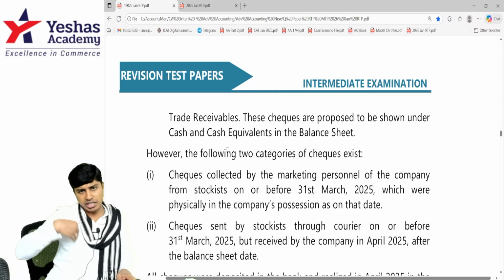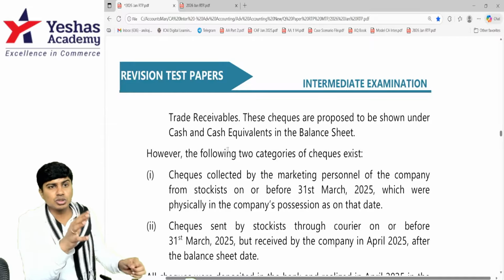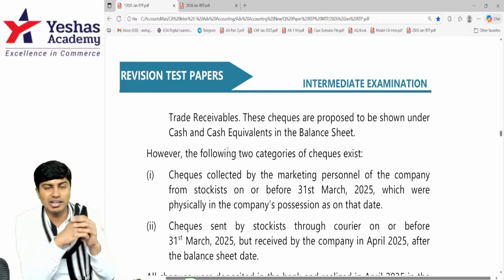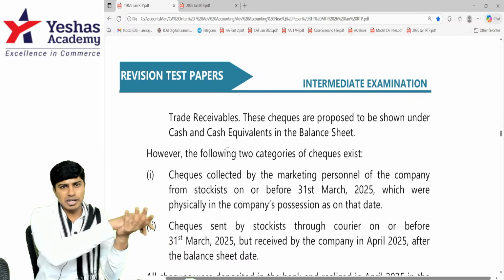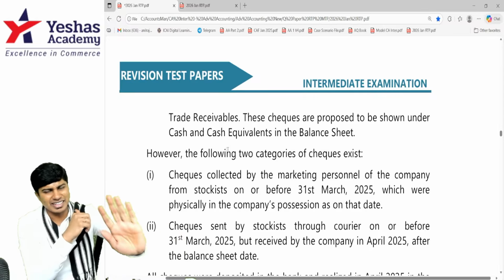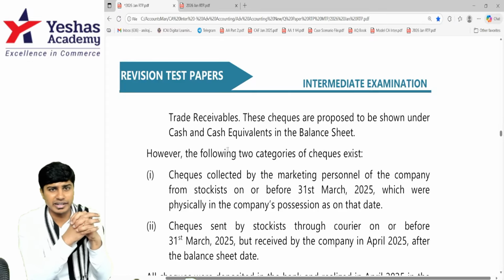So you have received some check from your customers and check is not encashed yet. They want to show it as checks in hand as a separate item under the head cash and cash equivalent. Simple. If the check received is deposited into the bank, it will go to bank balance. If it is not deposited, you can show it under checks in hand category. That's right. The waiting is because the check, once it is deposited, will take a little time to get cleared.